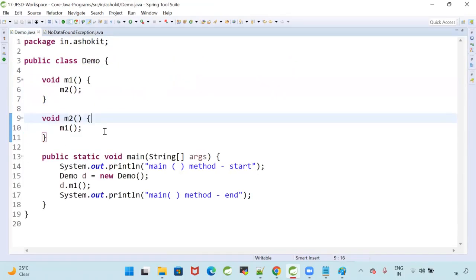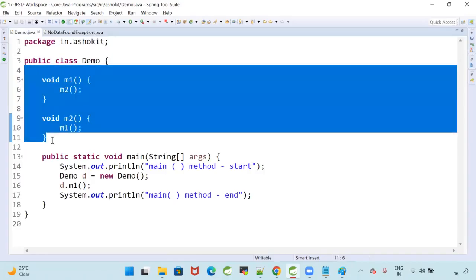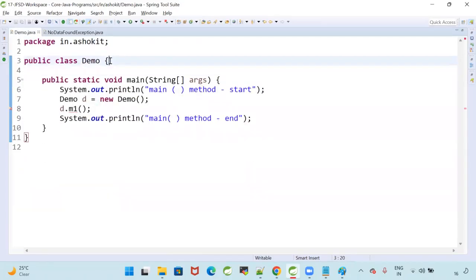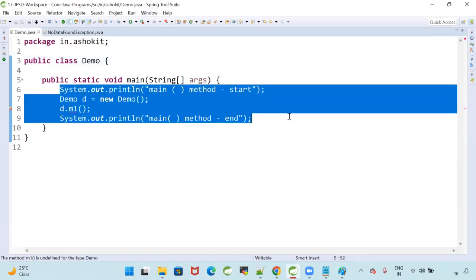Perfect. In Demo.java, I want to throw that exception. Same thing, I'm going to write one method.